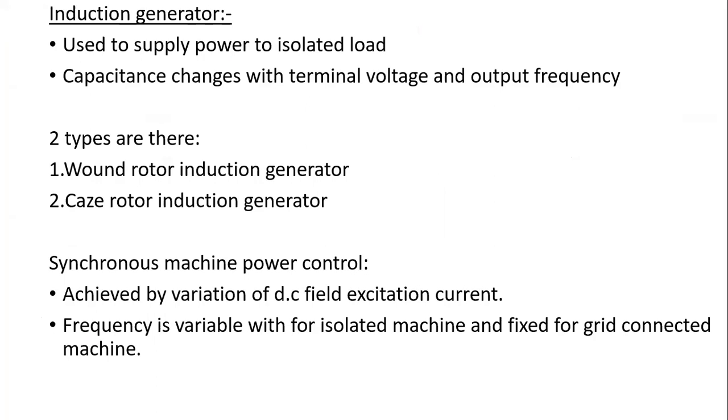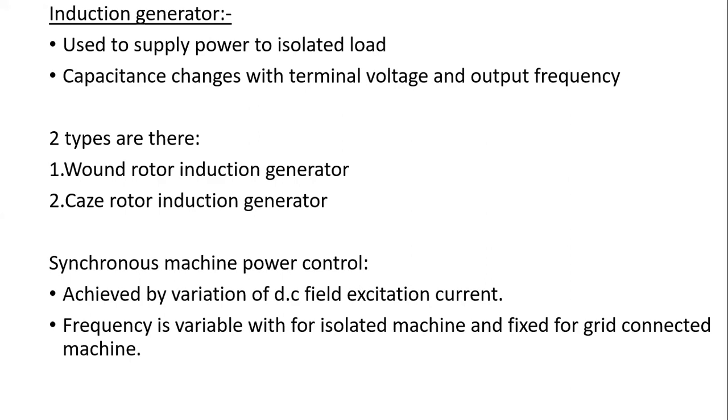Next, if you vary the value of capacitance with the terminal voltage, the output frequency of the system can be changed. There are two types: the first is the wound rotor induction generator and the second is the cage rotor induction generator. The wound rotor induction generator is used for grid connection applications. Power control here is by varying the slip energy of the rotor circuit.